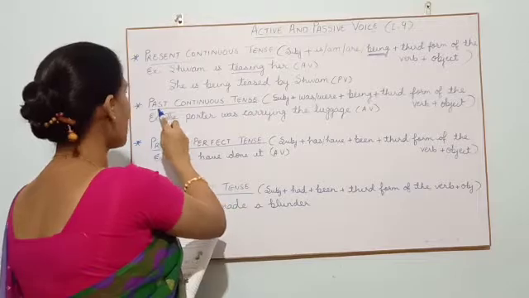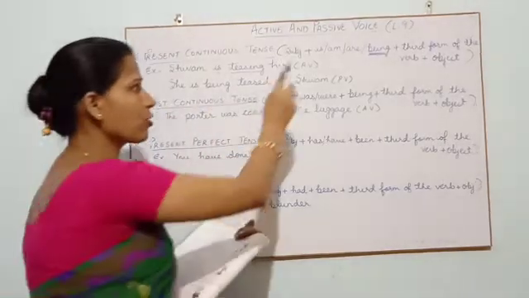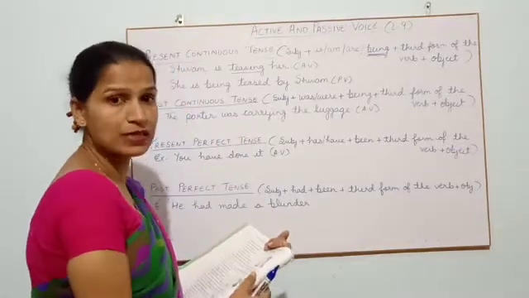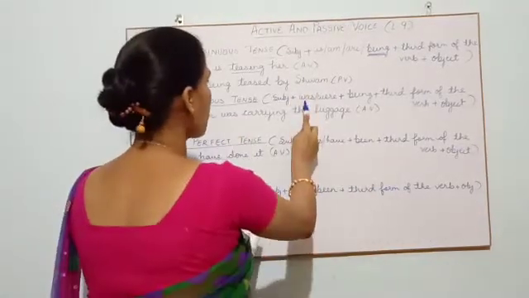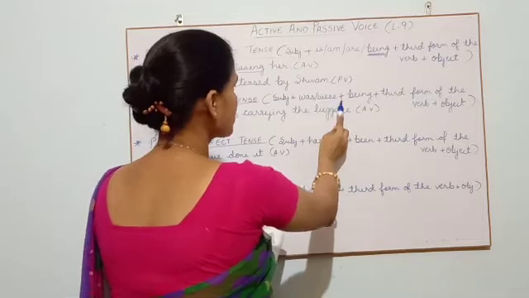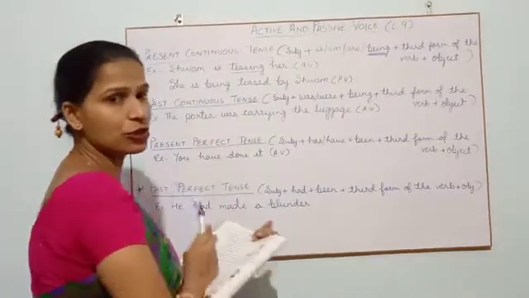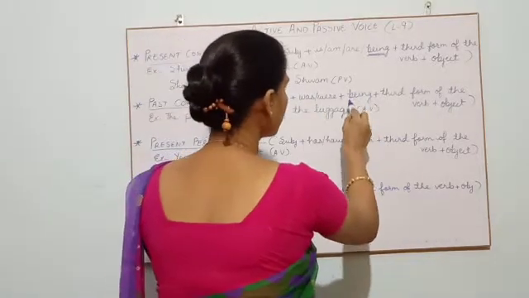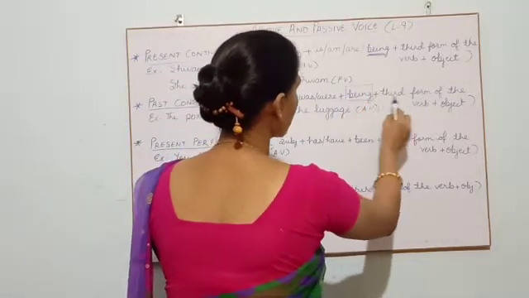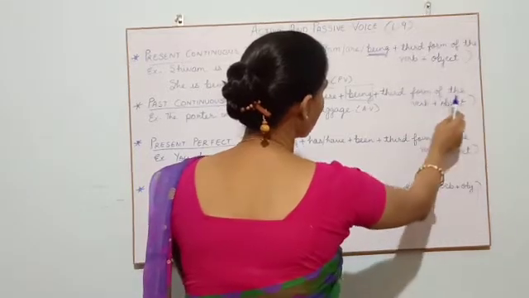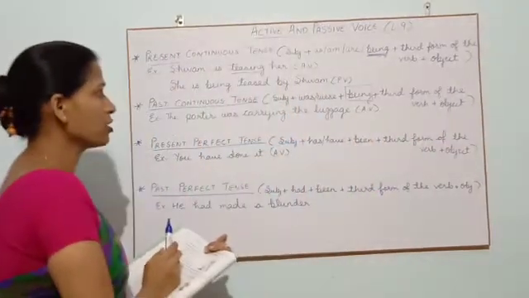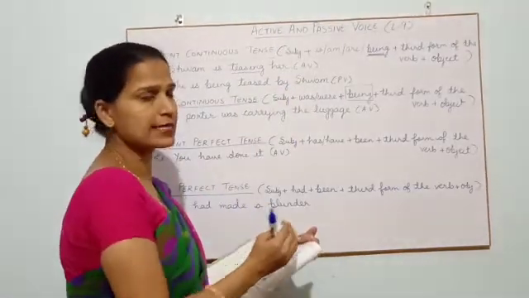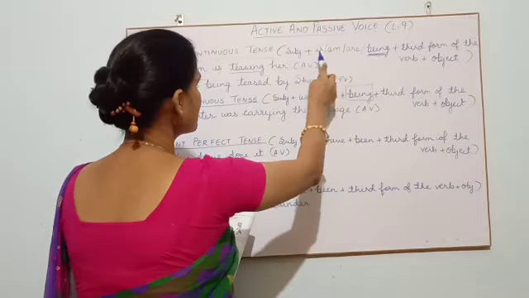But here it is past continuous. So we know we cannot use is, am, are. What can we use? We can use was and were, plus, since it is continuous, I have told you we will be using being, B-E-I-N-G. And then the same thing will go: third form of the verb and object. So keep this in mind. Both the formulas are more or less similar, just because of the tenses, the things are changing.